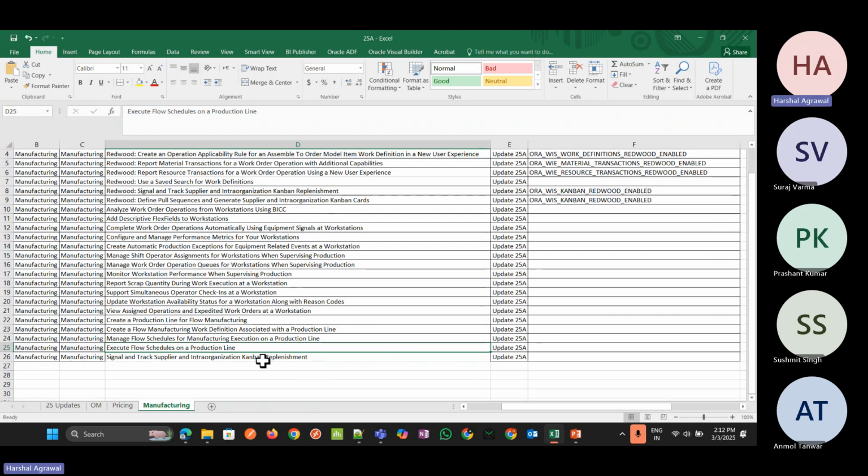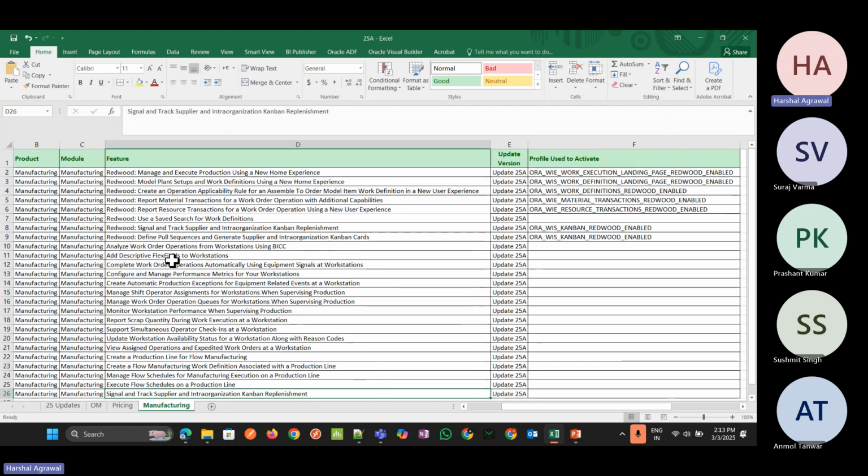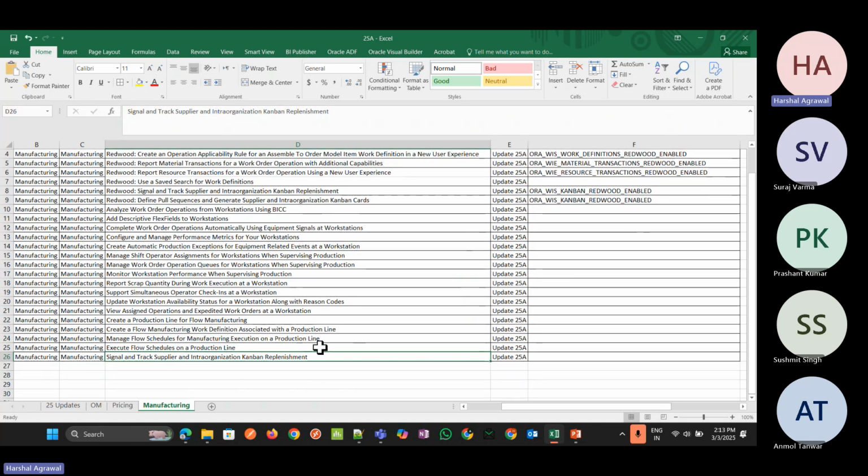The last one is signal and track supplier, and I think it has been completed already in our earlier session. In Kanban replenishment, we can track the supplier and signal it using the Kanban execution. In the Kanban execution, we can see whether the item has been replenished, and we can track the complete supply details in the Redwood pages.